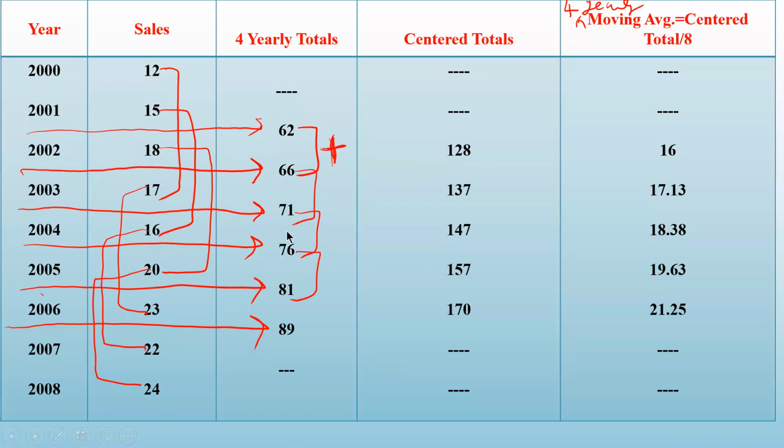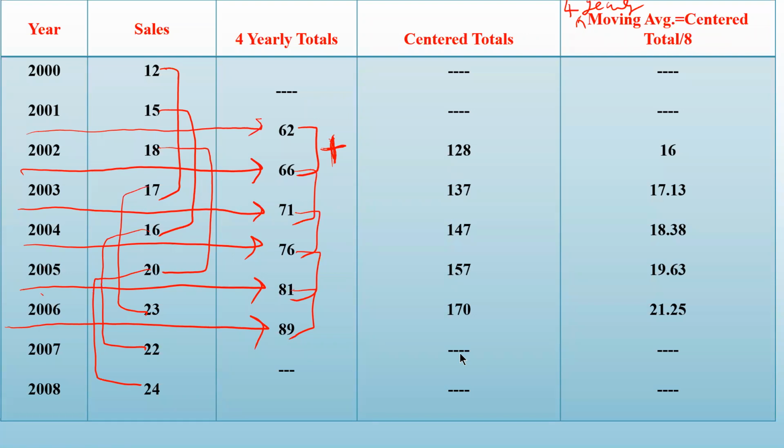That sum I have to write in the middle of these two. Look here, it is 2005. So this value will be written against 2005. Then 81 plus 89 will be written against 2006. So that is 170, if you add 81 and 89. For the next two, you cannot write, so I have put a blank here. Okay, see the blank.